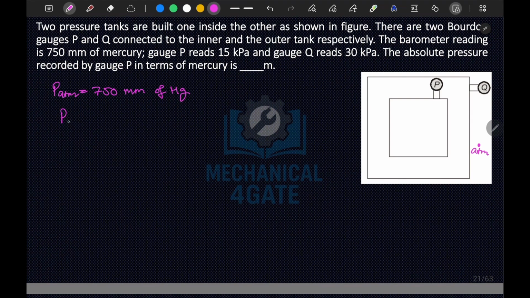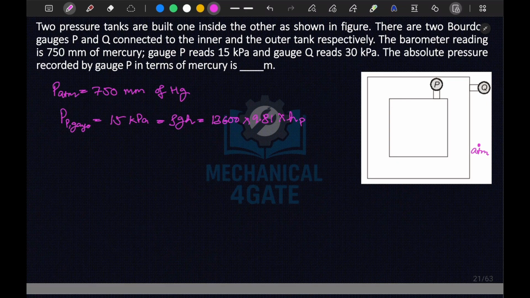Now it is said that gauge pressure P reads 15 kilopascal, which is equal to rho g h. We write rho g for mercury, so 13600 into 9.81 into H at P. So H is 15 divided by 9.81 divided by 13.6.